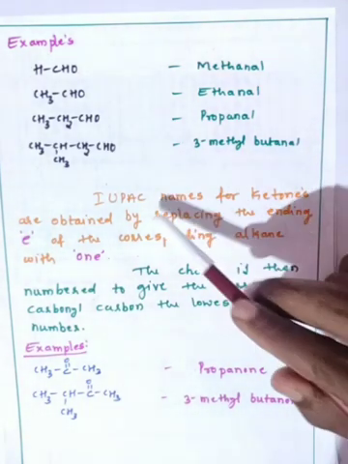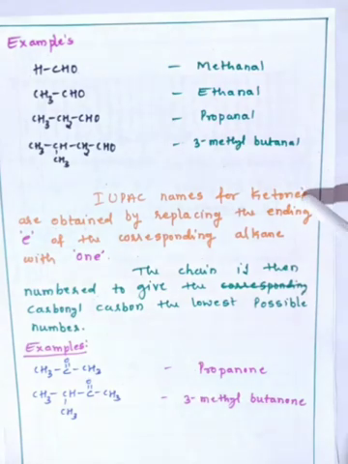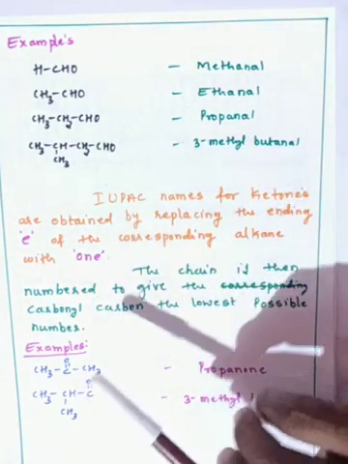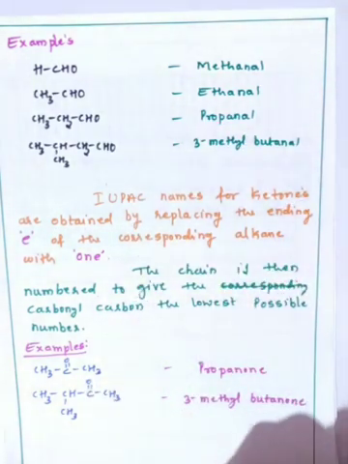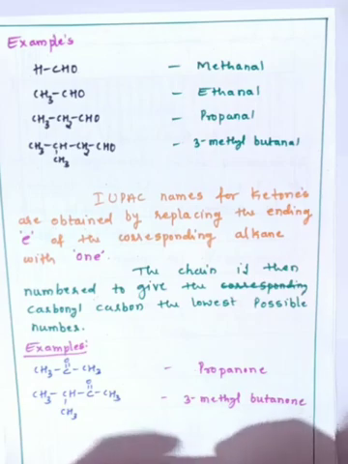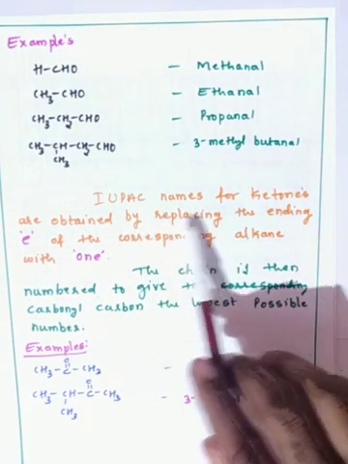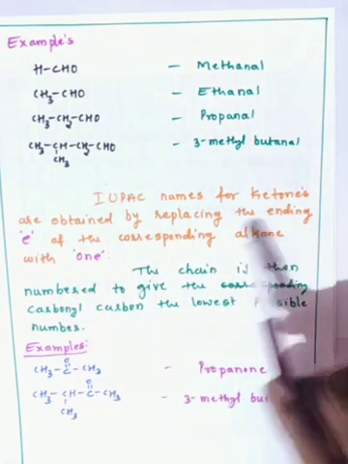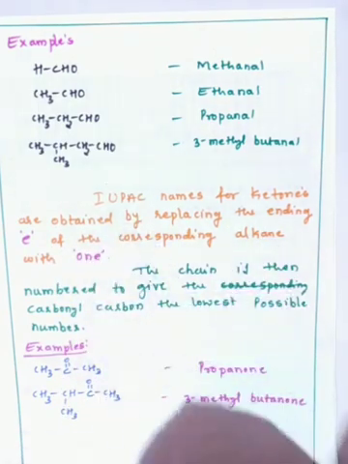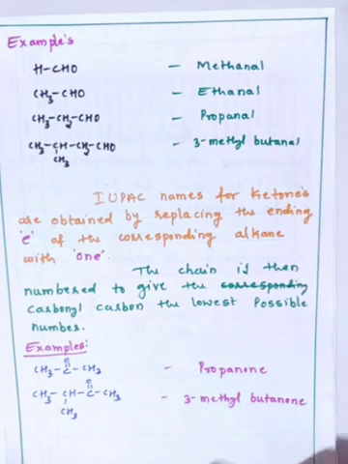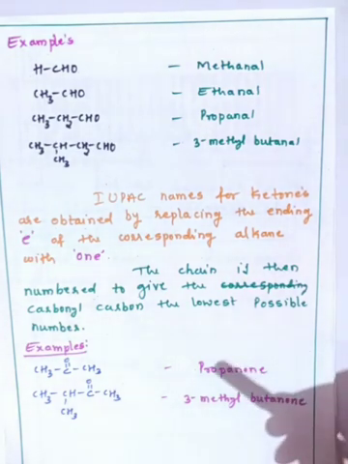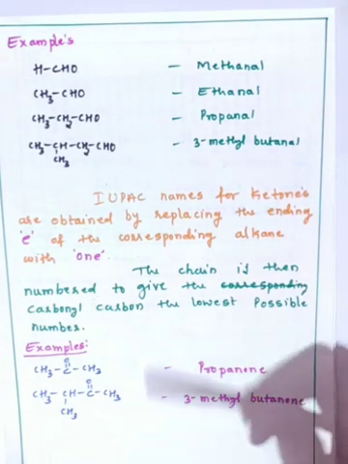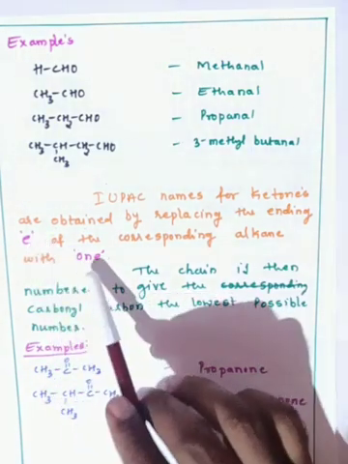Second, the IUPAC names for ketones are similar to aldehydes. Here we replace the ending E of the corresponding alkane with -one. In aldehydes we replace E by Al, but in ketones we replace E by -one.